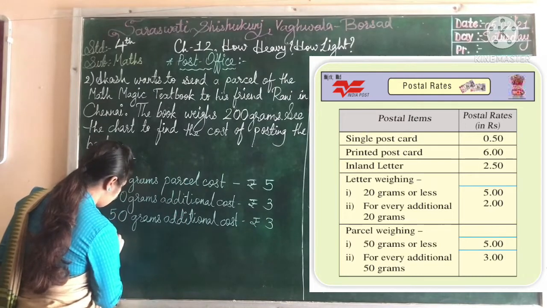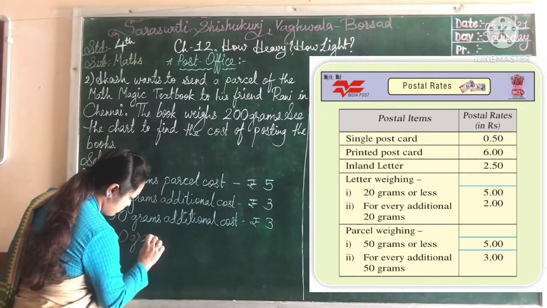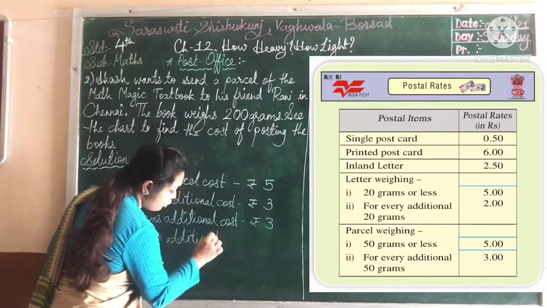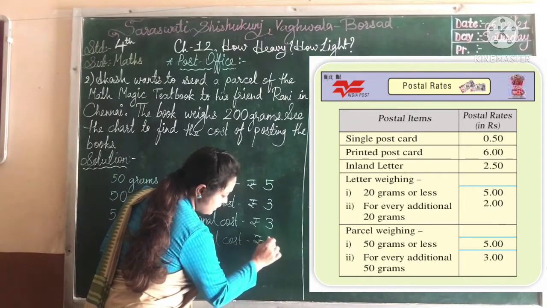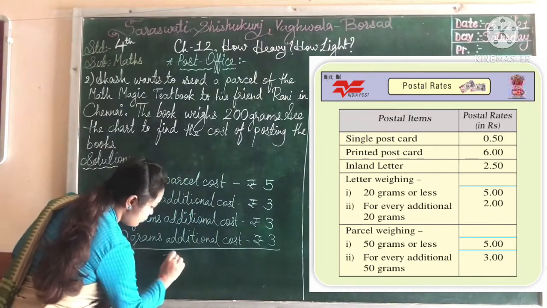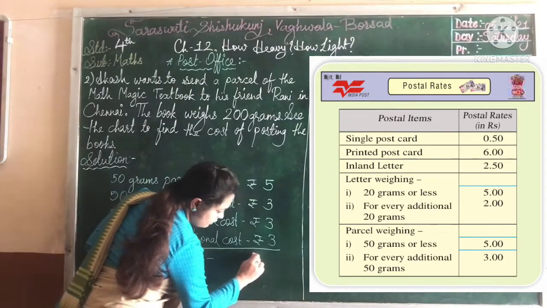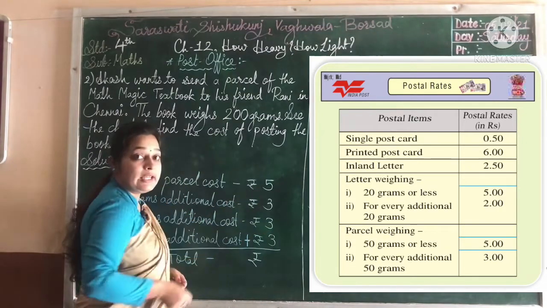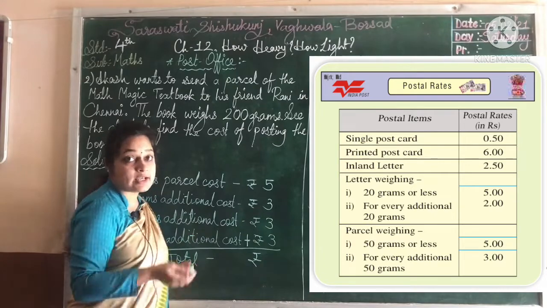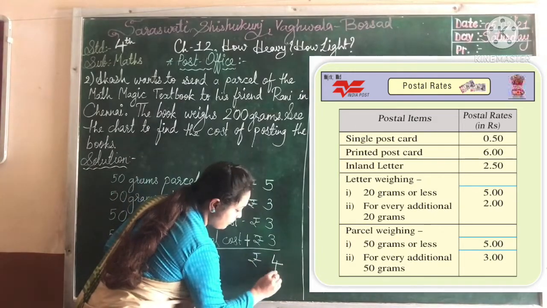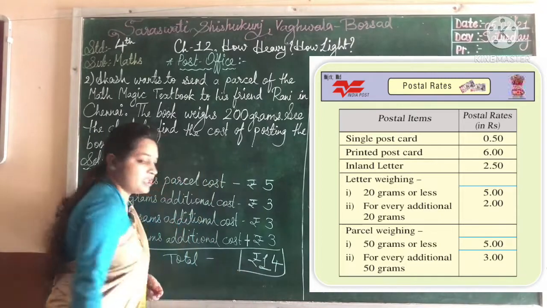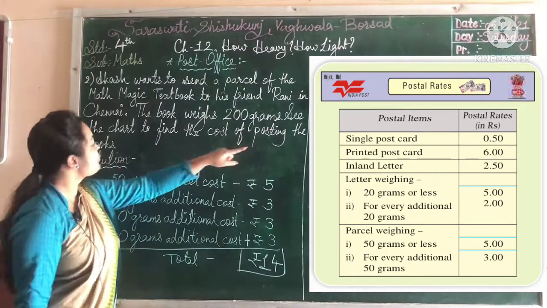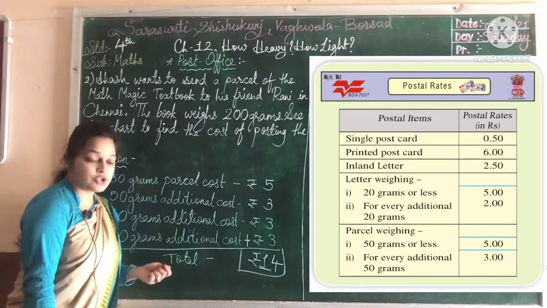Again 50 grams additional cost, rupees 3. Total: 5 plus 3 is 8, and 3 plus 3 is 6, so we will have total rupees 14. So at last the cost of posting the book is rupees 14.